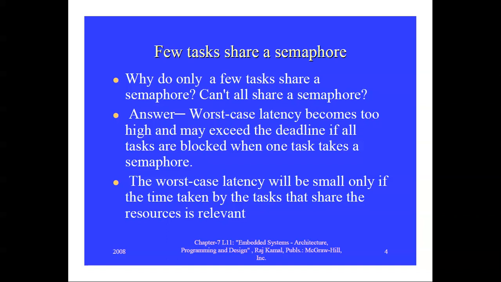When all the tasks share the same semaphores, the worst case latency, that means the waiting of the task, may exceed the deadline and may lead to all the tasks being in the blocked state. So that's why the semaphores are not shared by all processes. They are only shared by a few processes.